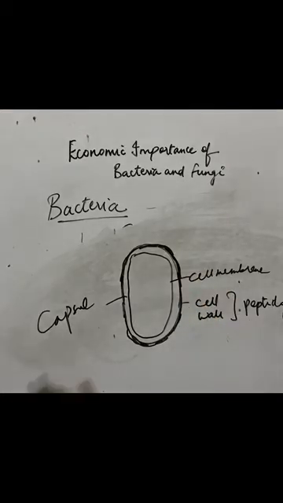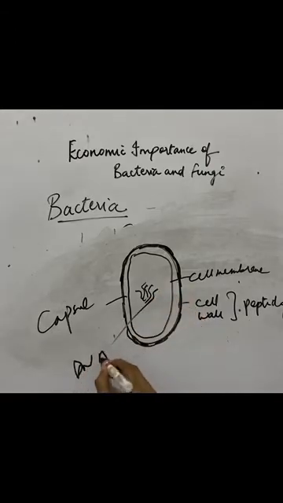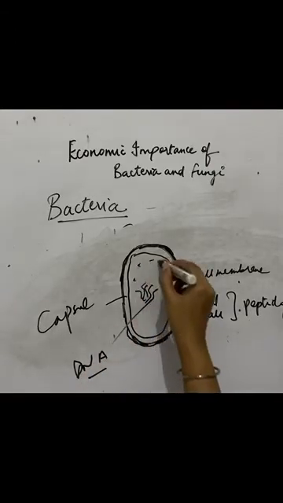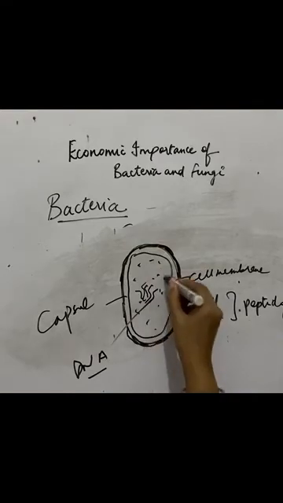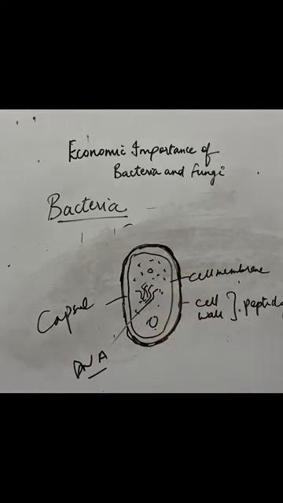Okay, and inside this bacteria is present the genetic material, the DNA, right? All this is cytoplasm. It has all the organelles like vacuoles, etc. Mostly these bacteria cannot move, they do not show locomotion, but they are carried away by wind and water.